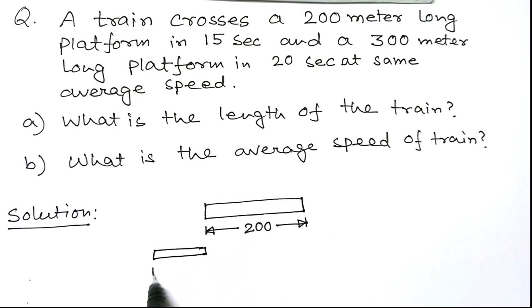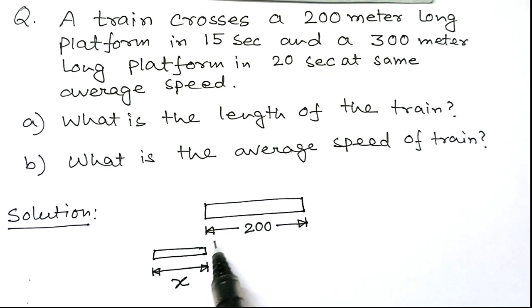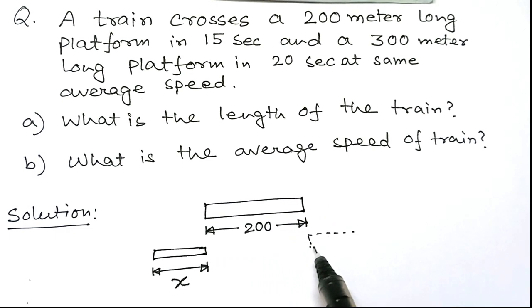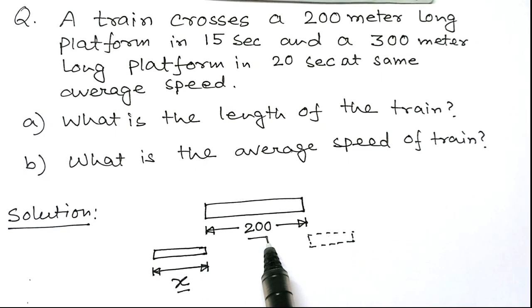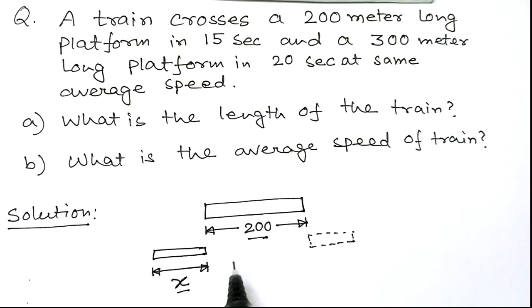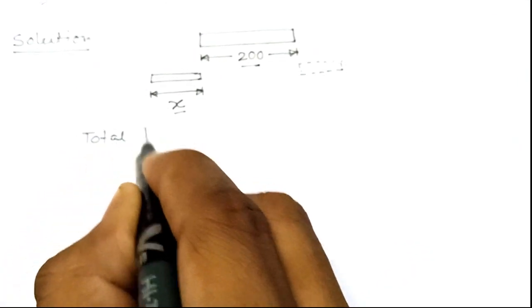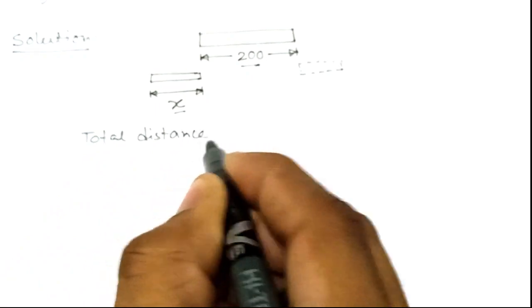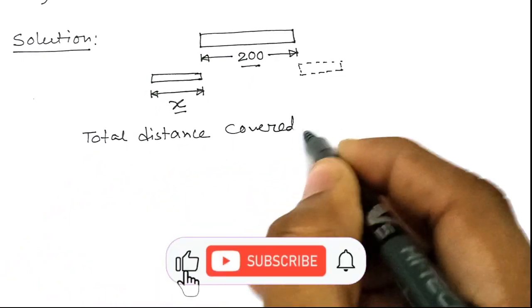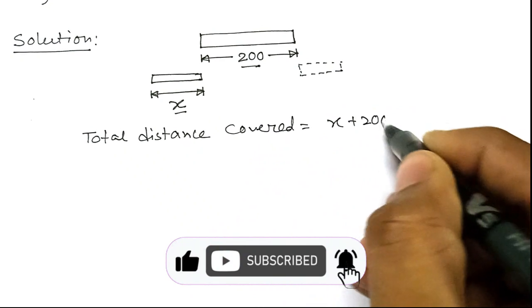and the train which starts entering the platform from here, its length is say x. So to cross this platform, the train has to travel a length of x plus this 200. So the total distance traveled by this train to cross this 200-meter length platform is x plus 200. So we can say that total distance covered is x plus 200 meter,